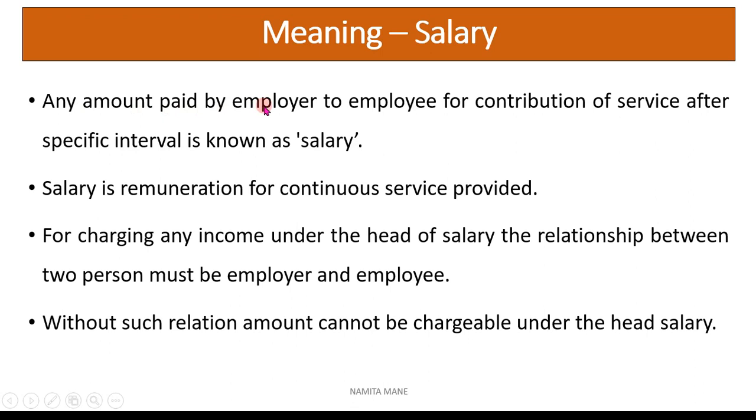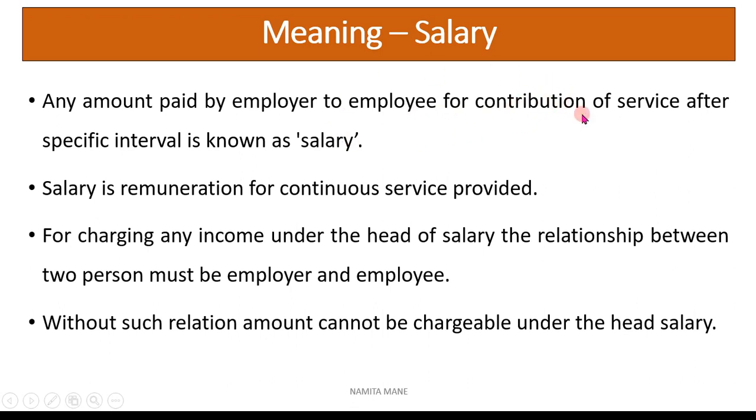Any amount paid by the employer to the employee for contribution of service after a specific interval is known as salary. Who is giving the contribution of service? The employee is giving the contribution of service.